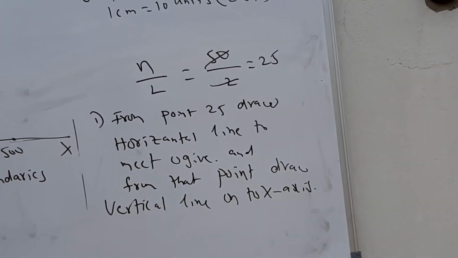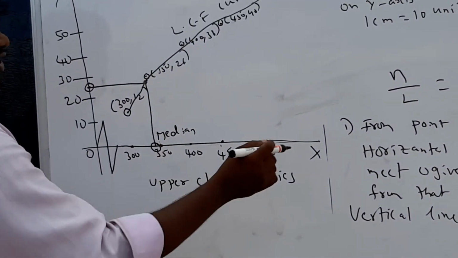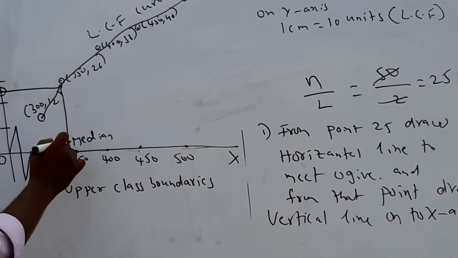So from this point you are drawing a vertical line on the x-axis, then you get the median value. This is the median value.